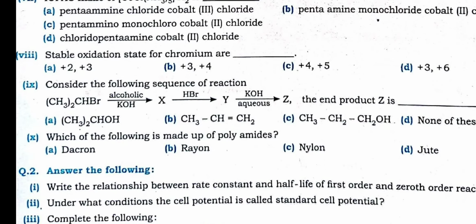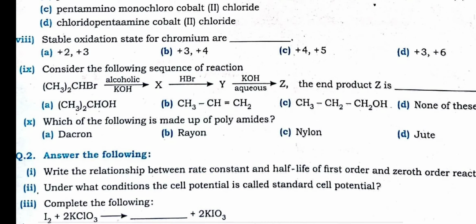Which of the following is used to make polyamide? Amide will have the amide family. Option number C.